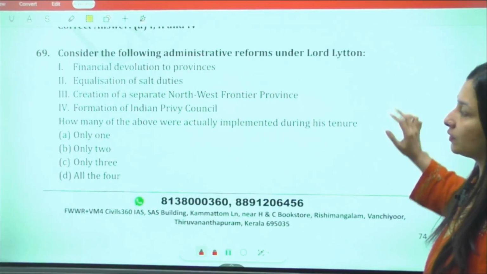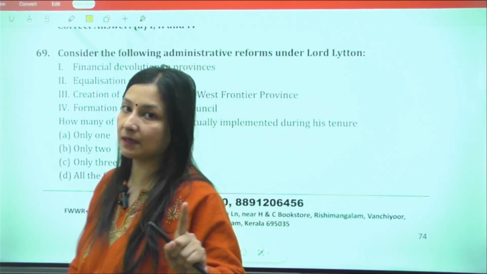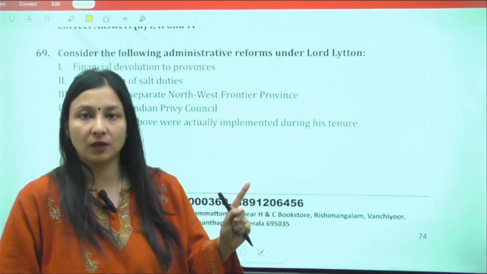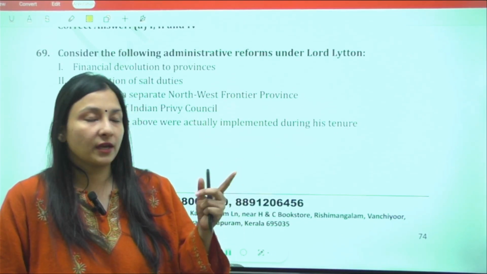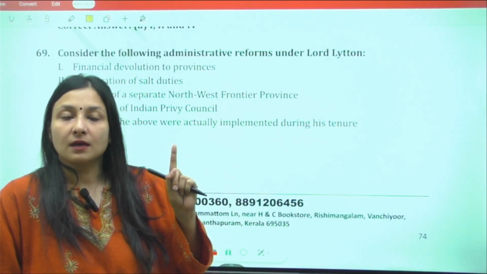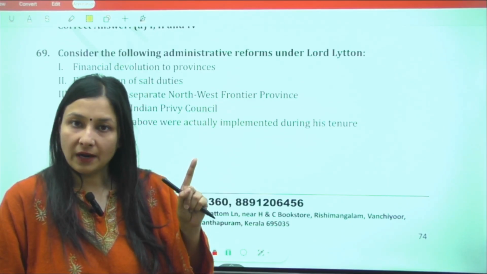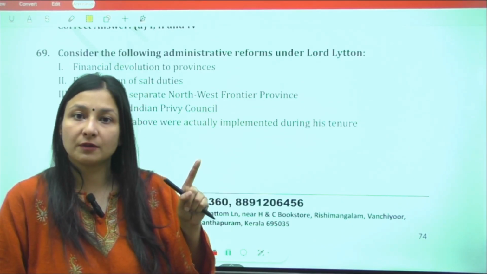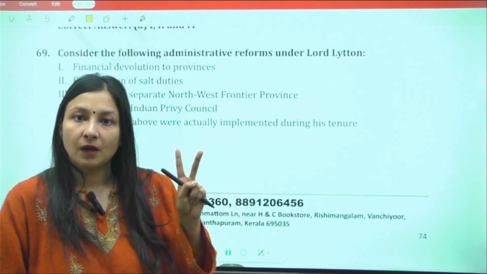Three types of land revenue settlements we had seen. One was permanent settlement, started by Lord Cornwallis in Bengal. In this permanent settlement, there was fixation of the land revenue, there was presence of the zamindar or the intermediary. Second one is your Ryotwari.